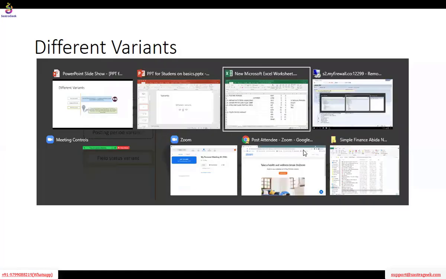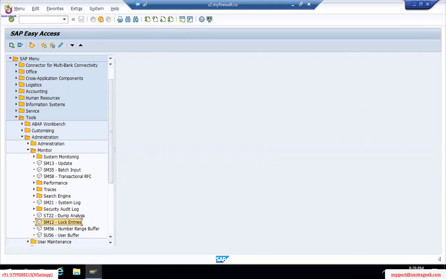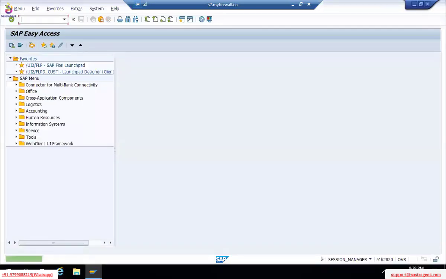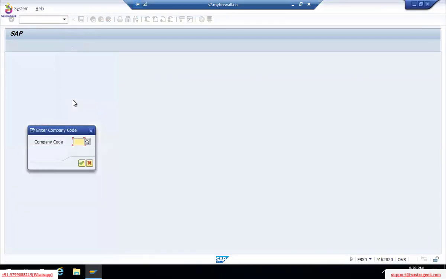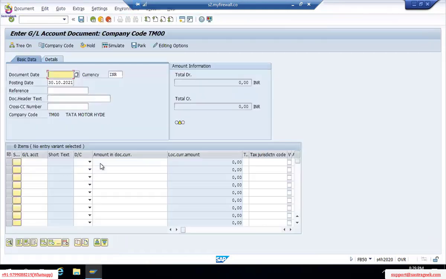Rather than this slide, I'll show you a live example. You don't know this T-code as of now. It is a processing T-code, FB50. When we process GL account transactions or AP or AR transactions, we go to this particular screen.